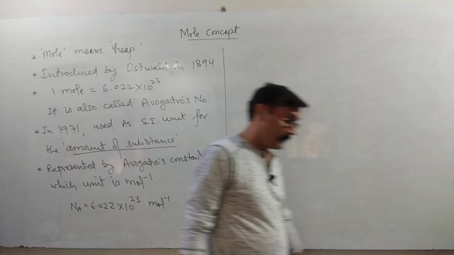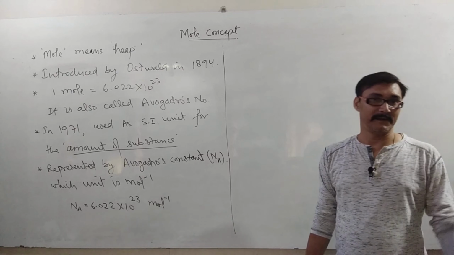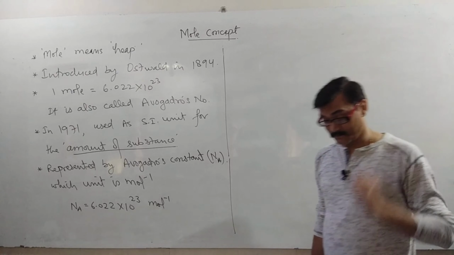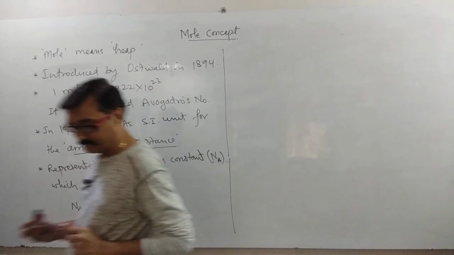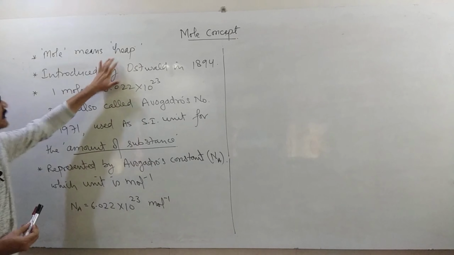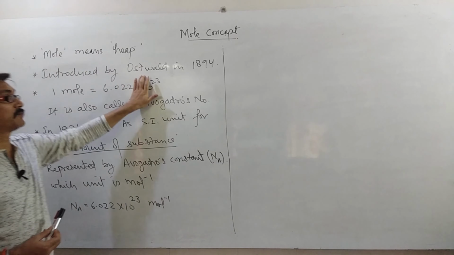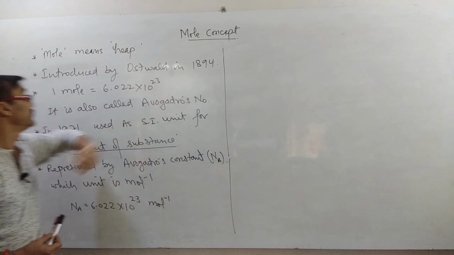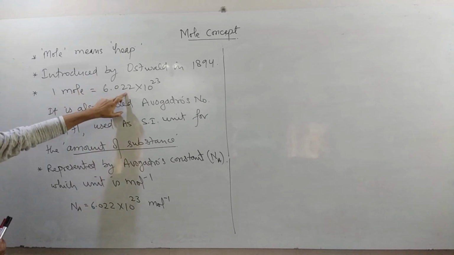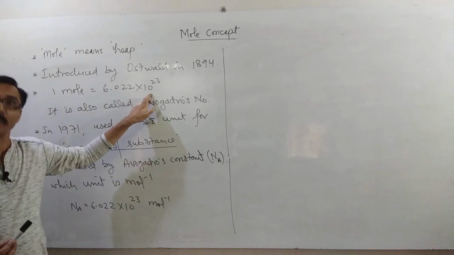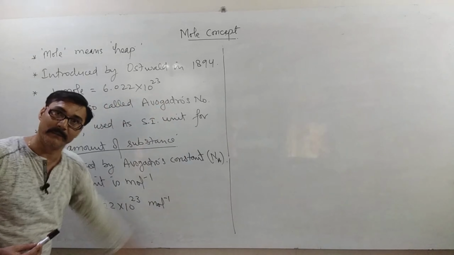Dear students, now we are going to start the first chapter of chemistry. Its first topic is the mole concept. The term mole means heap. This term was first introduced by Ostwald in 1894. It is equal to 6.022 × 10^23, and it is also called Avogadro's number.